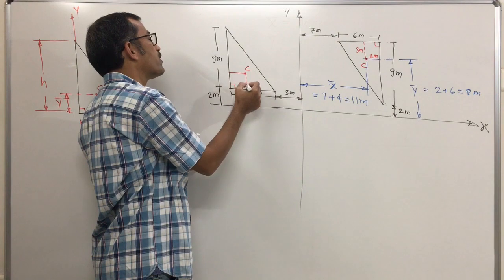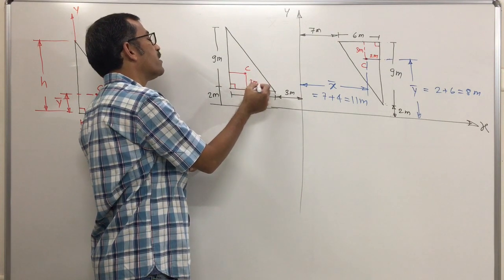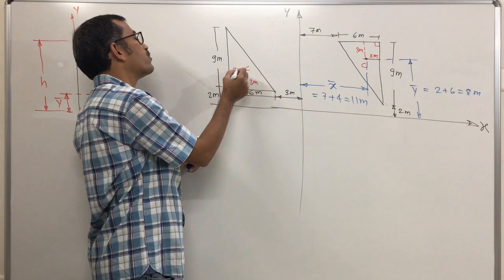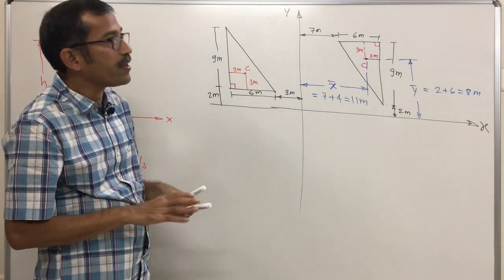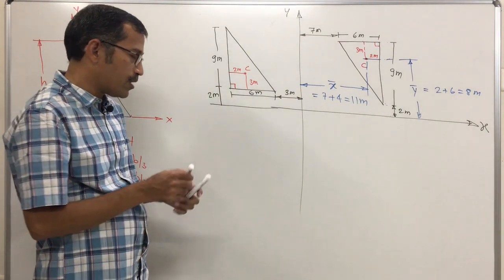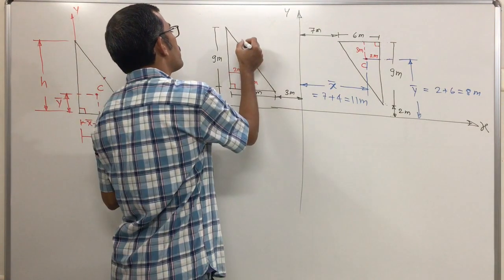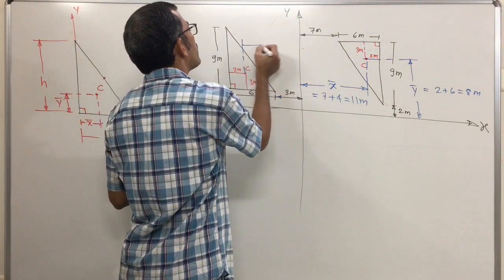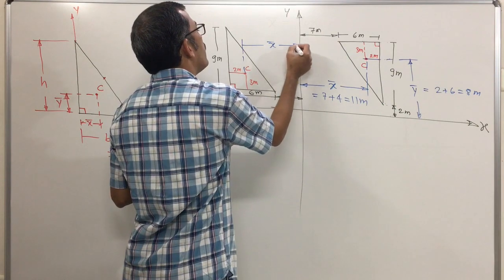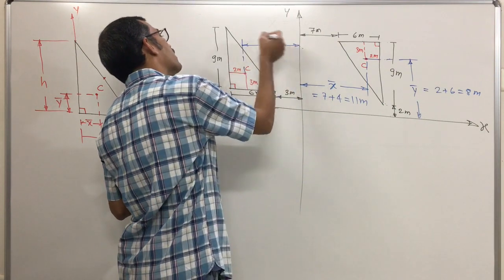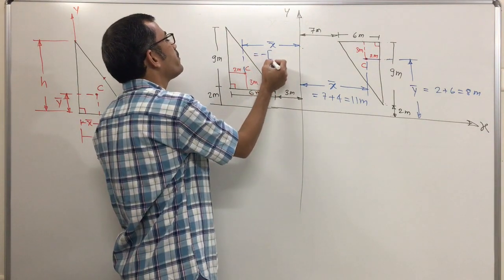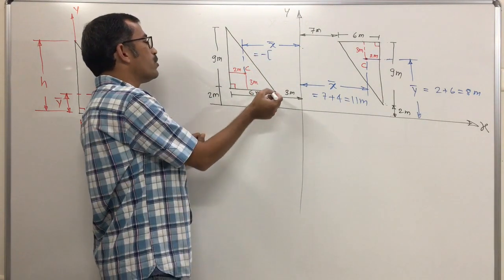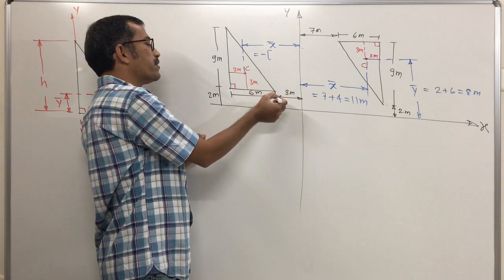One third of the base and one third of the height. One third of the height, 9, is 3 meter. This will be 2 meter. But these are not x bar and y bar. X bar is the horizontal distance of the centroid from the y axis. The centroid is on the left side, so x bar is negative. Confirm.